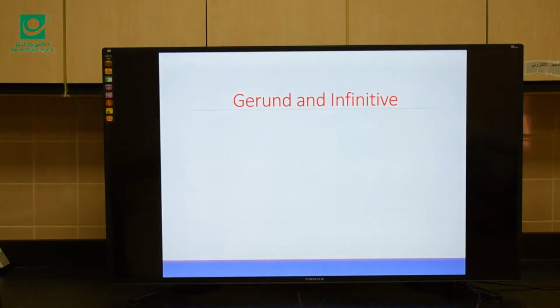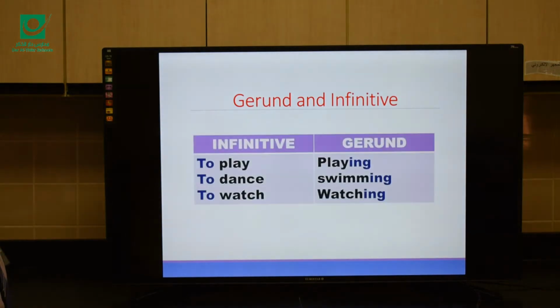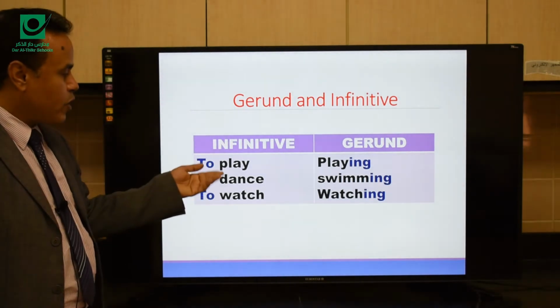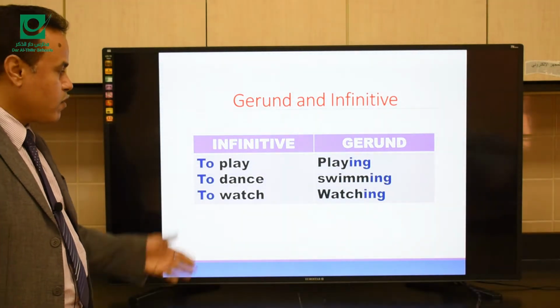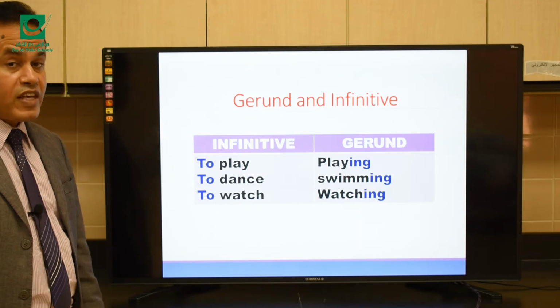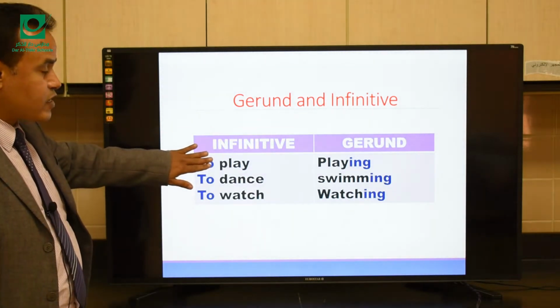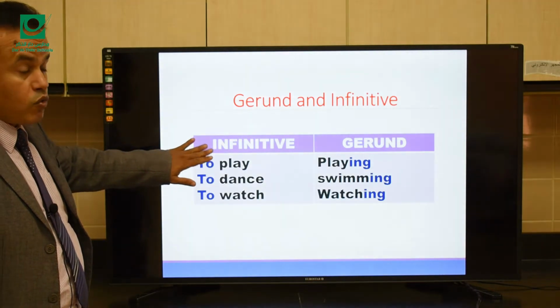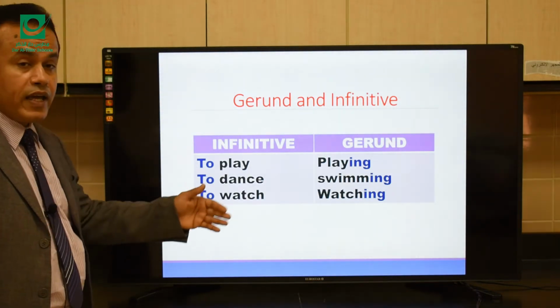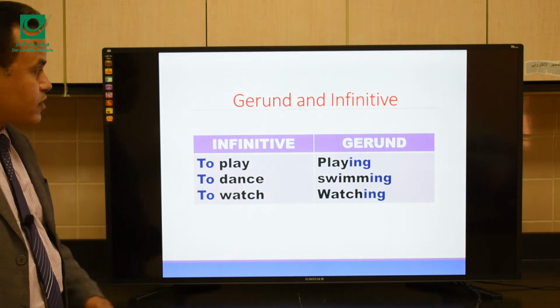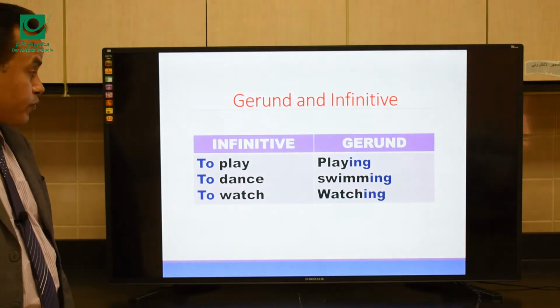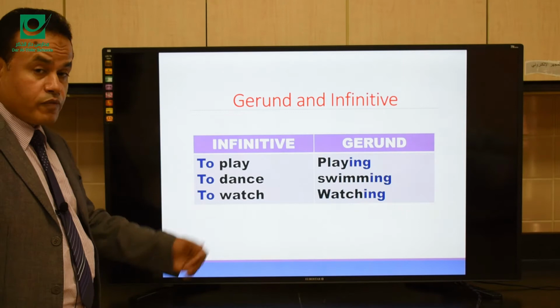Gerund and infinitive. What's a gerund and what's an infinitive? Infinitive here, we put to and the base form of the verb. So, to play. We call this full infinitive. But if we have only play, this is called bare infinitive. So, full infinitive: to play, to read, to dance, to walk, to watch, for example.